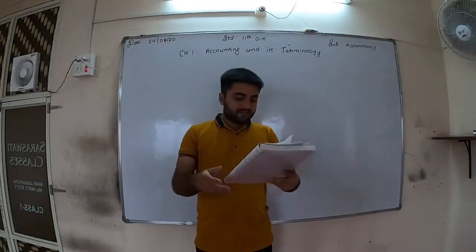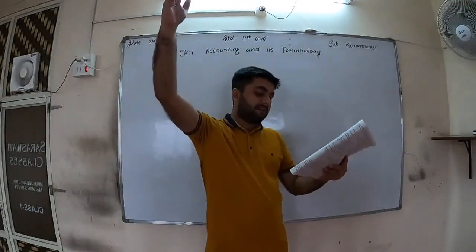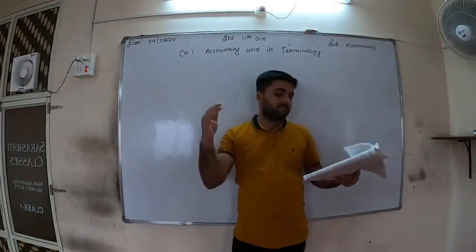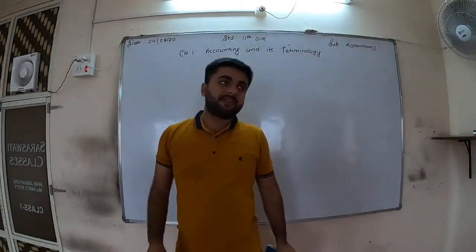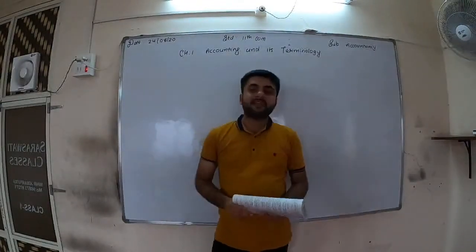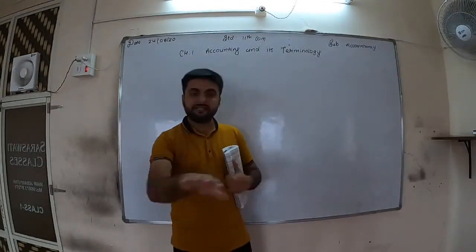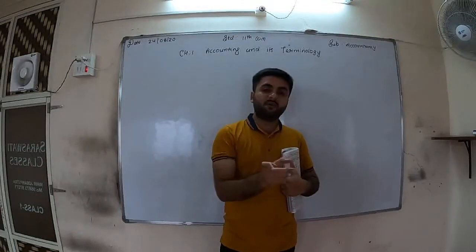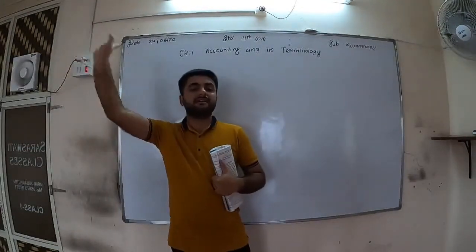Okay. Now the second paragraph: the amount payable by the business to the third party for the credit purchase or money borrowed outside the business is known as external liability. So in short, what we learned, liabilities are internal and external liability. Internal means within the business, between the owner and business, and external liability means between the business and the third party.